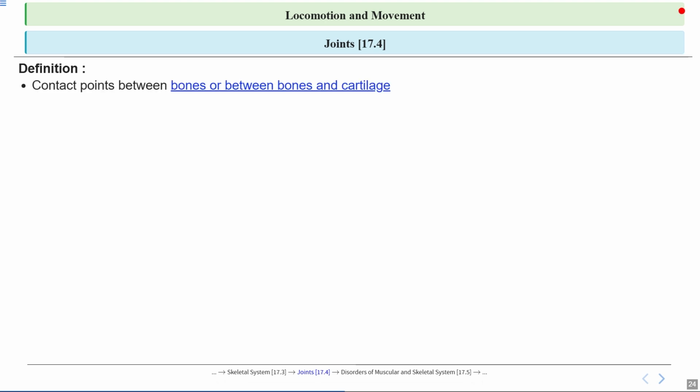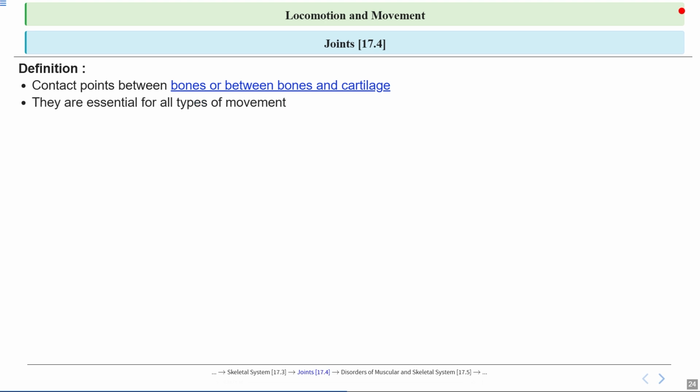First, notice that joints are the contact points between the bones, or sometimes between bones and cartilage. So imagine the way two pieces of a puzzle fit together. Joints are where these pieces meet, allowing for flexibility as well as movement. Without these contact points, our skeleton would be rigid and immobile.